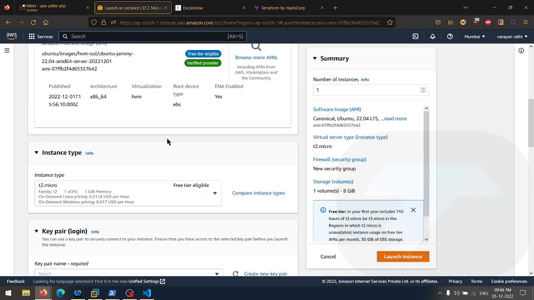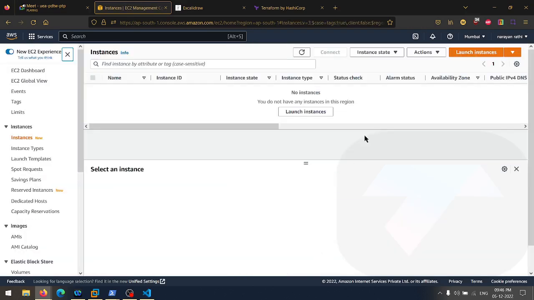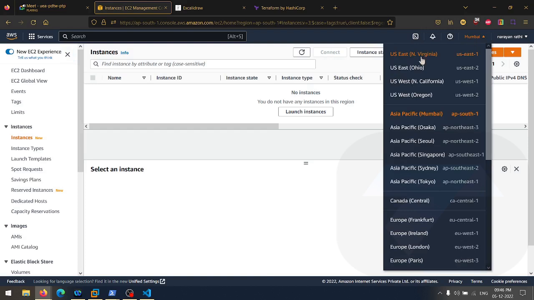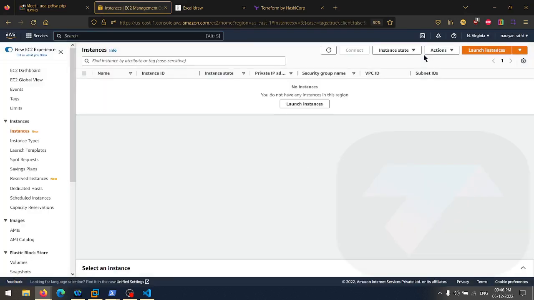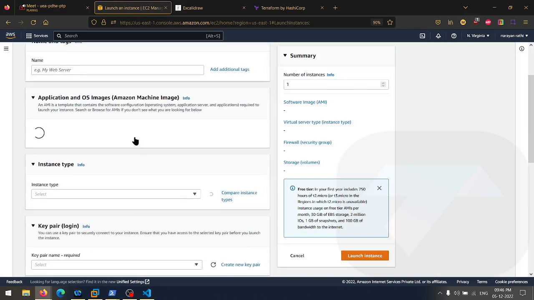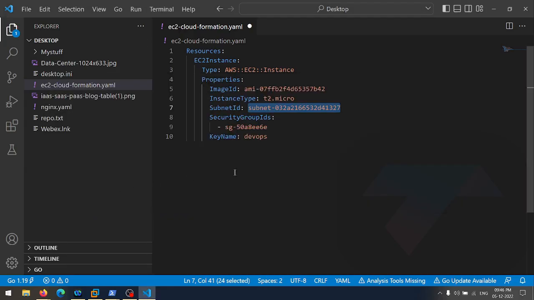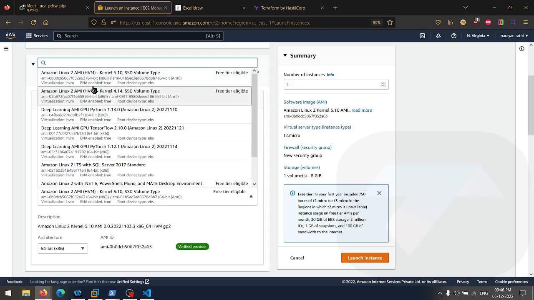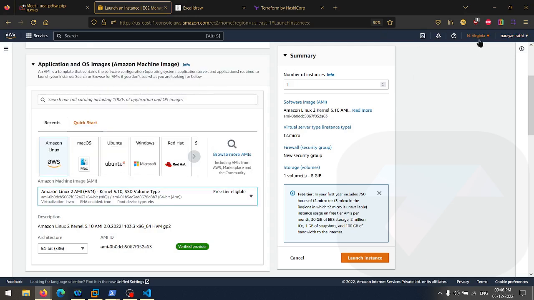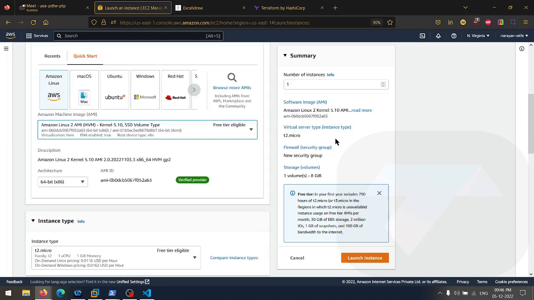Oh man, that's why I didn't get the same ID. You guys can see the region was wrong. The subnet ID was not even matching. Now you will see the exact ID, as you can see, the 63 in the ending. If I just do Control Z here, the 63 in the ending, that's the Amazon Linux ID. It's matching here. Why? Because the region was changed. We were in the Mumbai region, and I picked the ID from North Virginia. So always remember that the region matters.